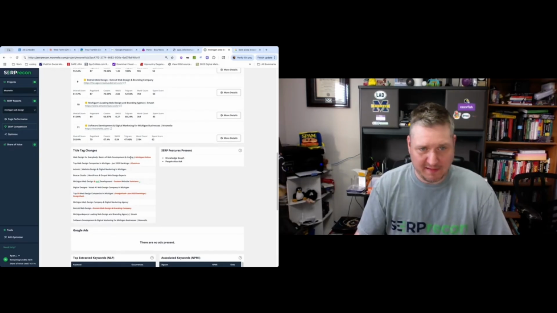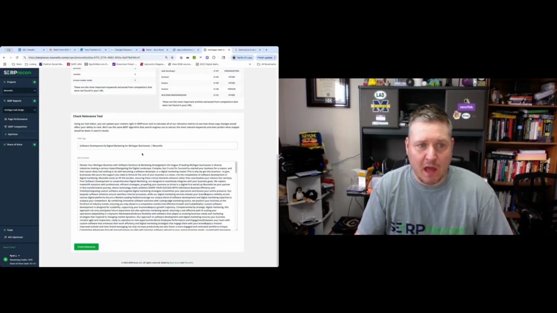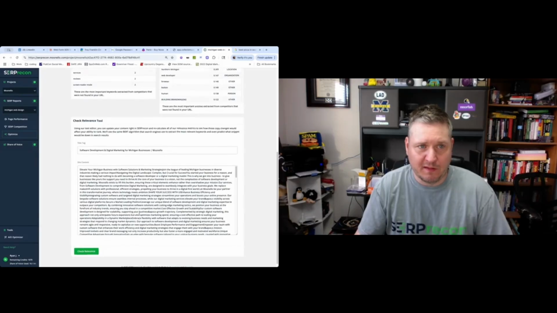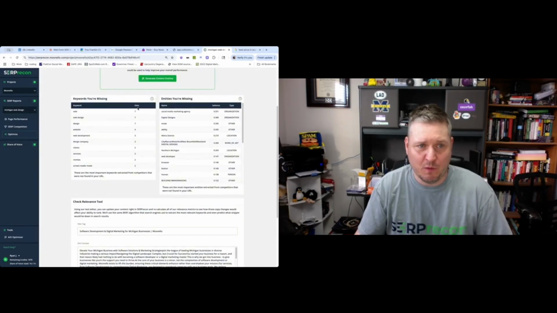And then once we take these learnings and get these trends, we can head on over to the Optimize tab. And we can look at our title tag and our content in the Check Relevance tool, as well as the most common keywords that we're missing. This report rightfully shows web design is on 7 sites, but it's not on ours. And this is looking at not only the title tags, but the body copy as well. But you can see it still shows the main insights. We've got to say web design.